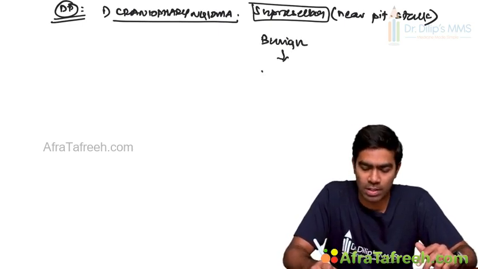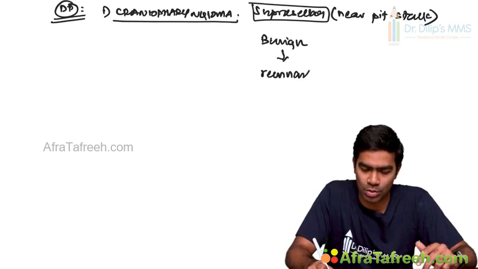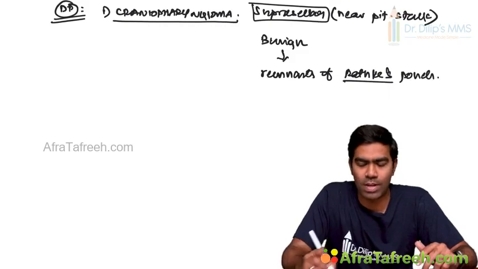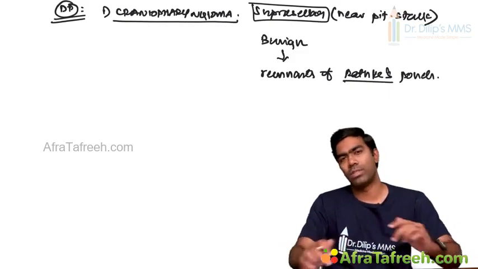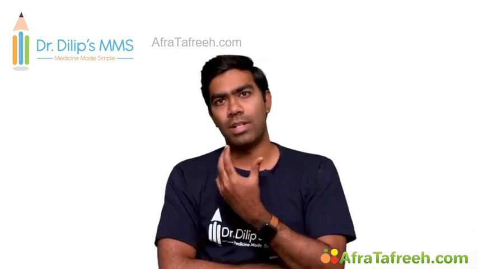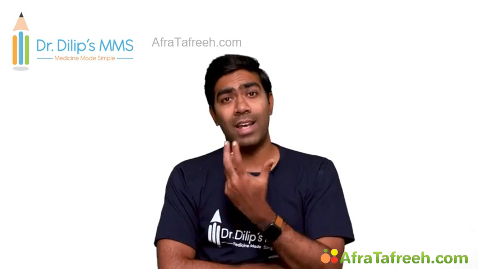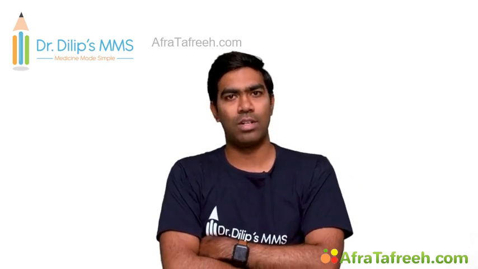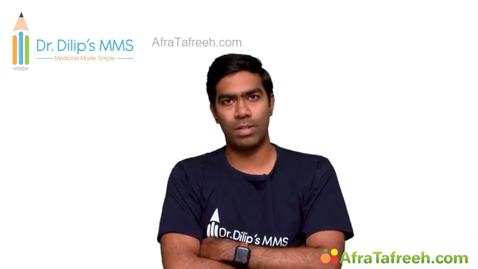It originates from the remnants of the Rathke's pouch. We know where Rathke's pouch is. Rathke's pouch is an upward pouch-like structure that arises from the pharyngeal ectoderm in the embryonic period. This connects with the downward pouching of the hypothalamus or diencephalic structure to form the posterior pituitary, and both combine to form the pituitary.